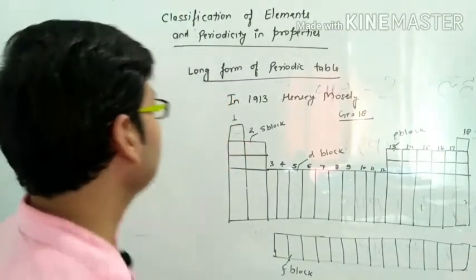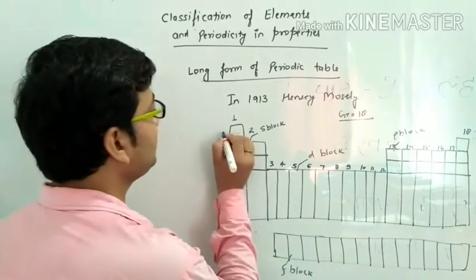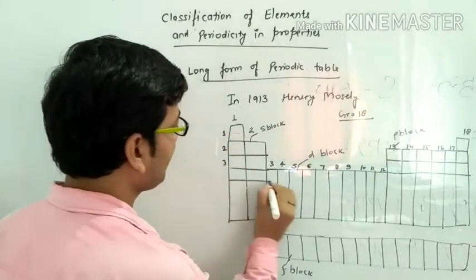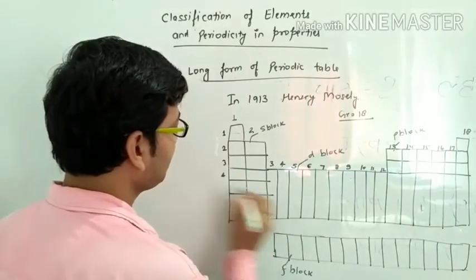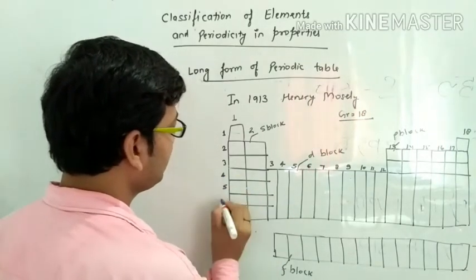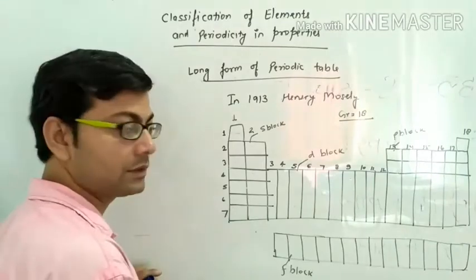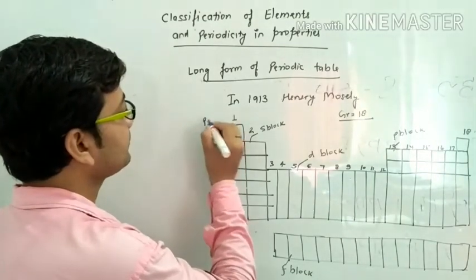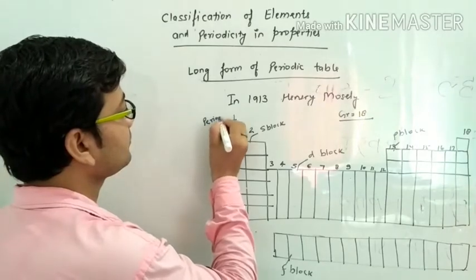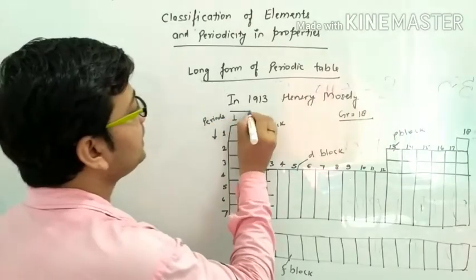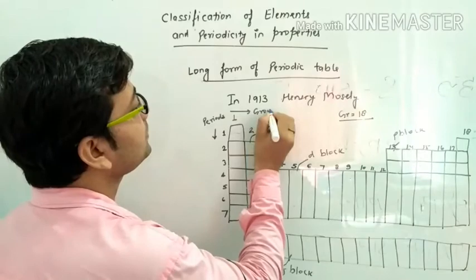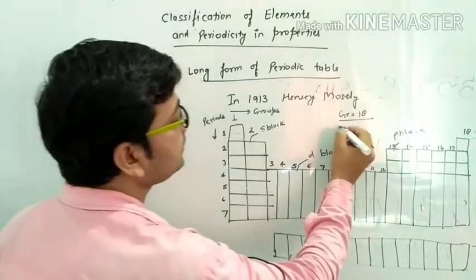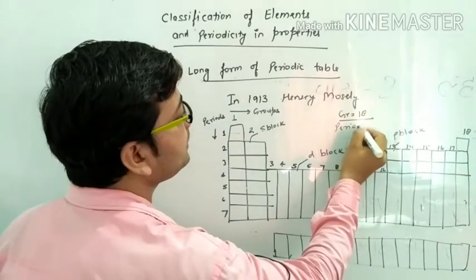So that's why there are only 1, 2, 3, 4, 5, 6 and 7. So these are periods and these are groups. So how many periods? There are only 7 periods.